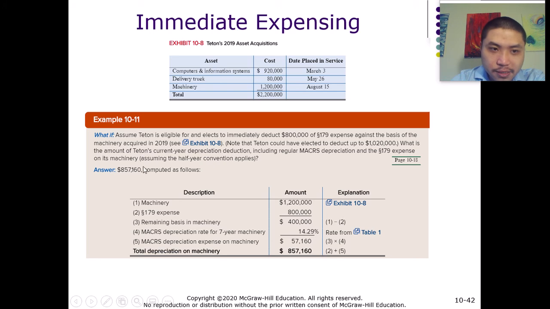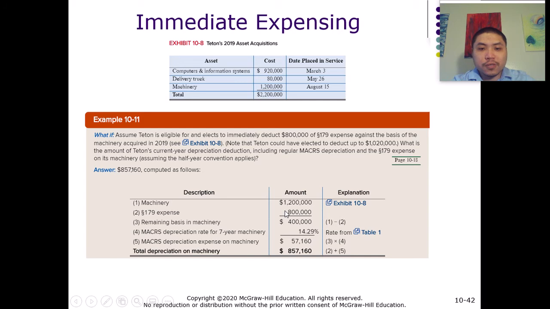So the question asks us what the amount of Titan's current year depreciation deduction is, including regular MACRS depreciation and the 179 expense on the machinery. So here's how we do it. Because the firm chose to apply the 179 expense, immediately expensing the machinery, we solve the machinery first. We only solve for the depreciation for the machinery. But first, we have to apply the deduction amount.